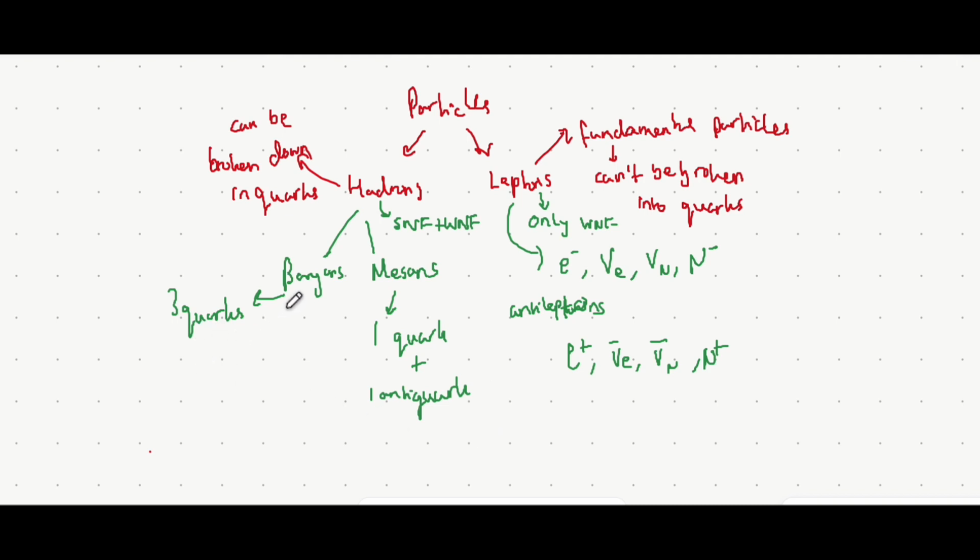Now, there's 2 examples of baryons that you need to know about, which are protons and neutrons. And there's 2 main types of mesons that you need to know about. That's the pi mesons and the k mesons. They can be positively charged, they can be negatively charged, or they can also be neutral. That applies for both pi meson and k meson. Yeah, that's a very brief recap on everything you need to know about the classification of the particles.